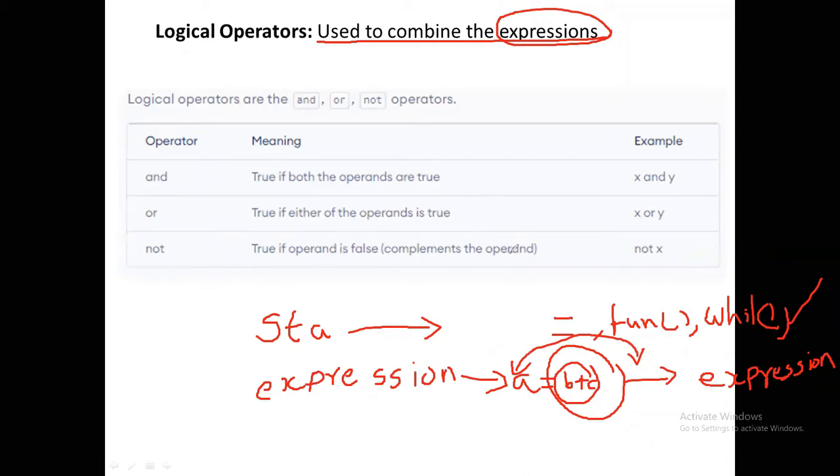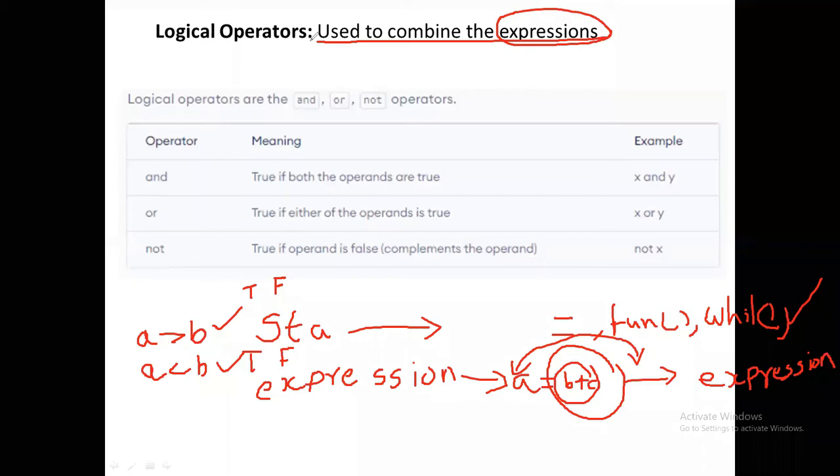Now, what are logical operators? Logical operators are used to combine expressions. In our previous class we discussed comparison operators. For example, a greater than b is one expression, and it evaluates to either true or false. Similarly, a less than b is another expression, and it also evaluates to either true or false.